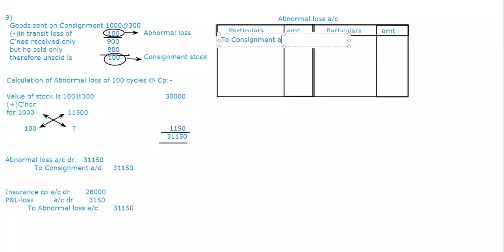How much is the value? It is 31,150. And then next we have written by insurance. We got only 28,000. So the balance we transfer by P and L account, loss 3,150. So that's how it gets tallied.